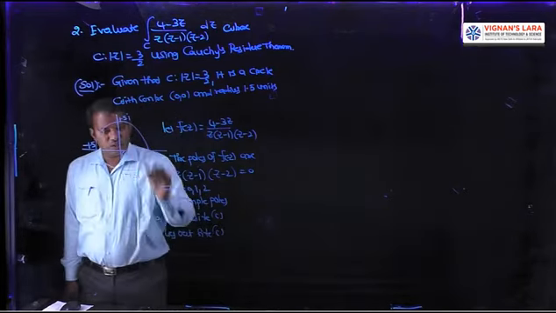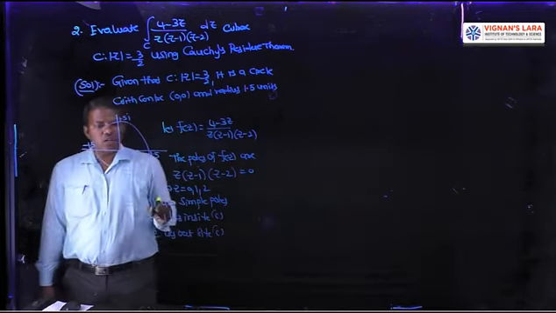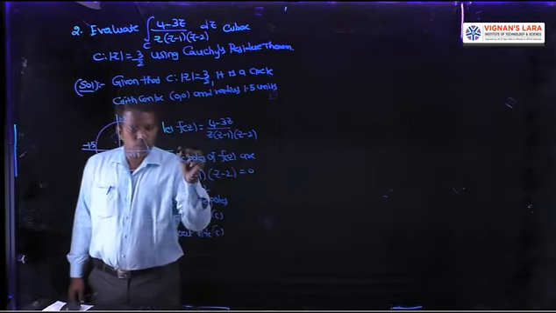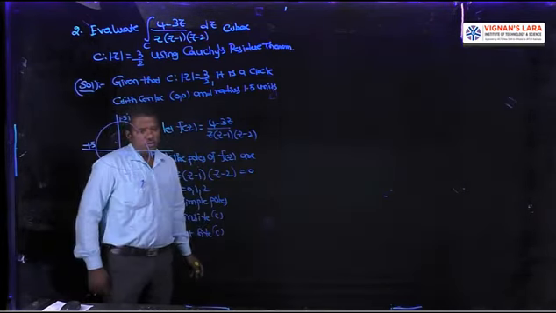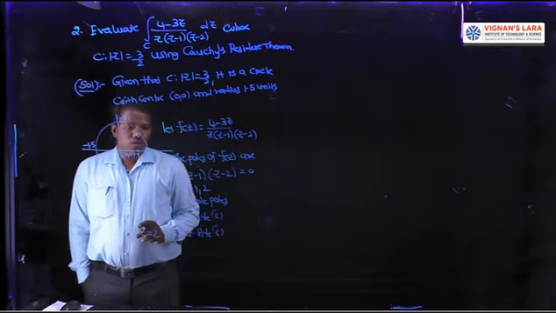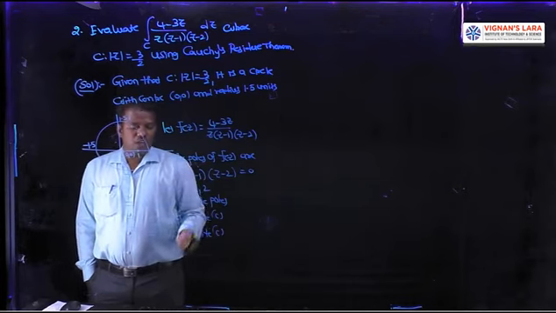0 is the center of the circle, so it is inside C. 1 is the point 1, and our circle goes up to 1.5. 2 is greater than 1.5, so 2 lies outside C. 0 and 1 lie inside C.